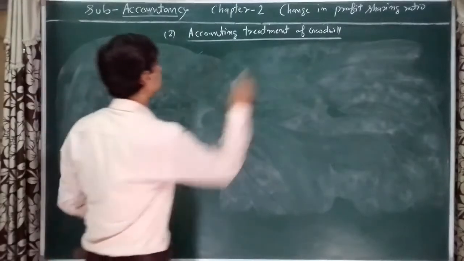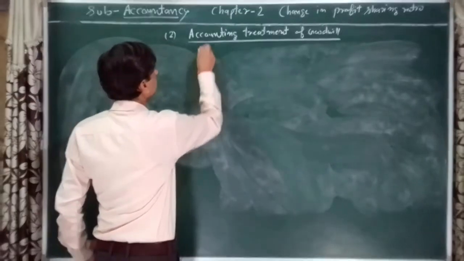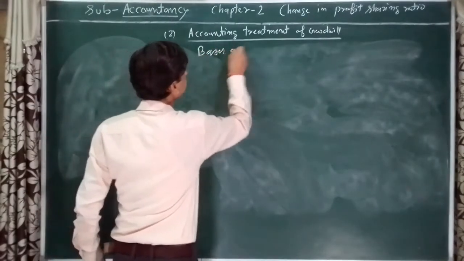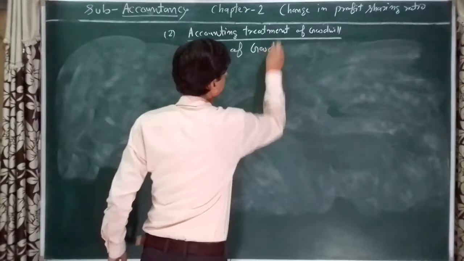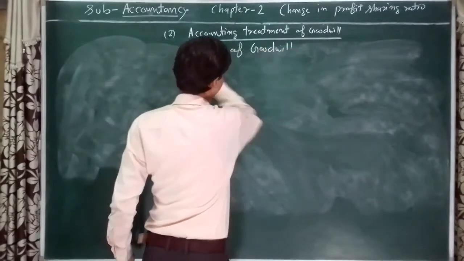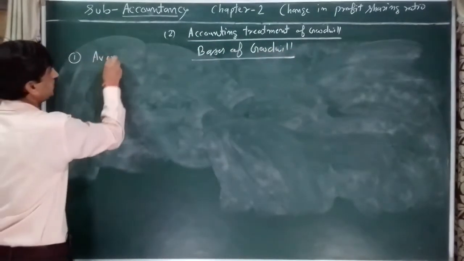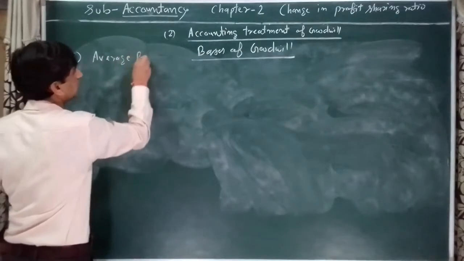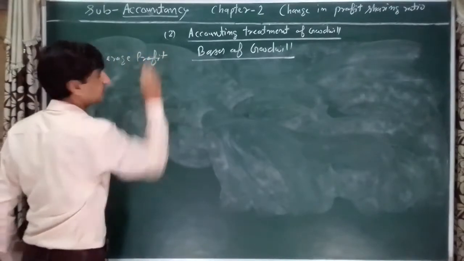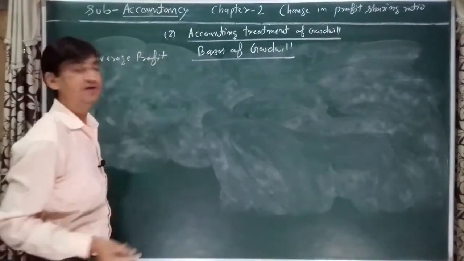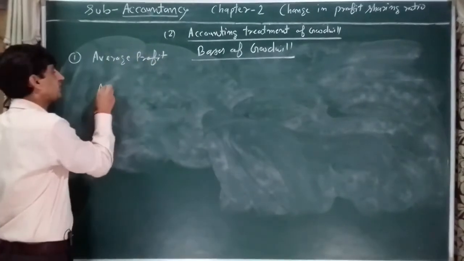Our concept is basis of goodwill. The first is average profit. For calculation of average profit, only one formula.